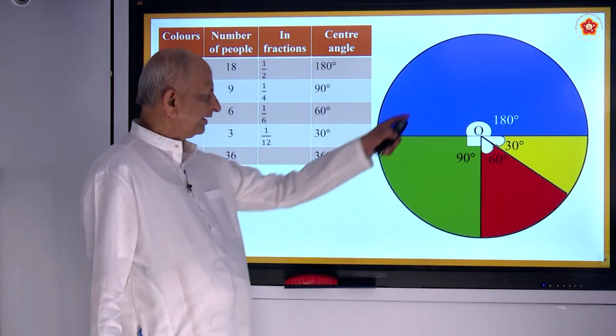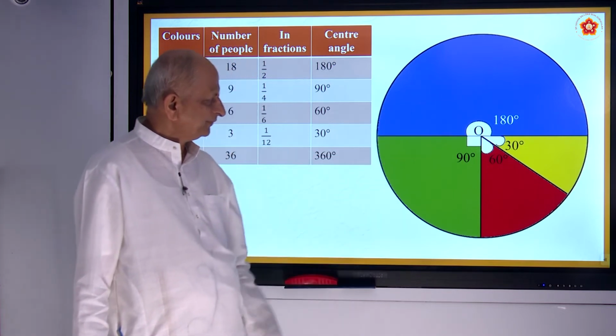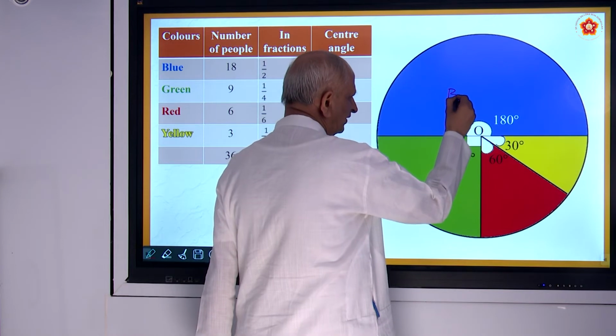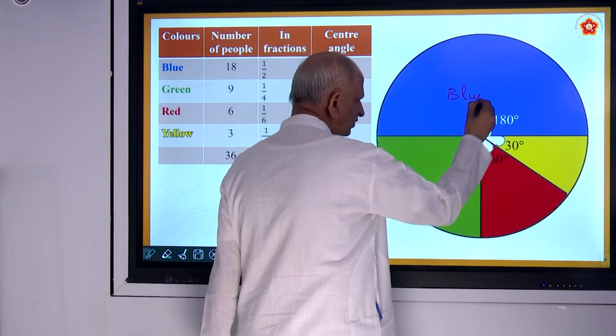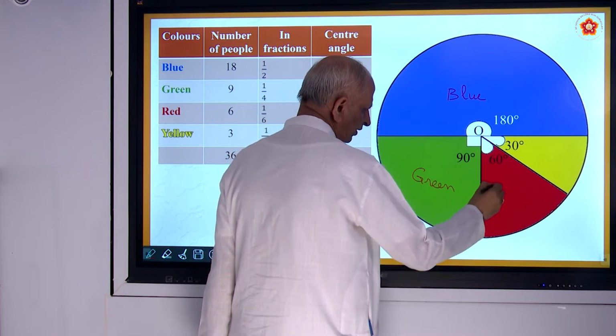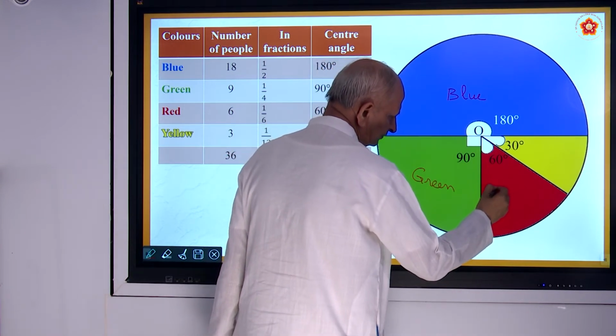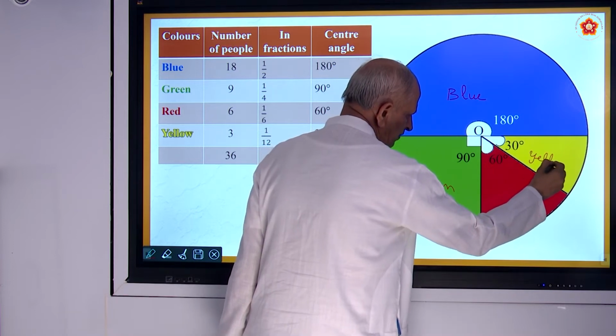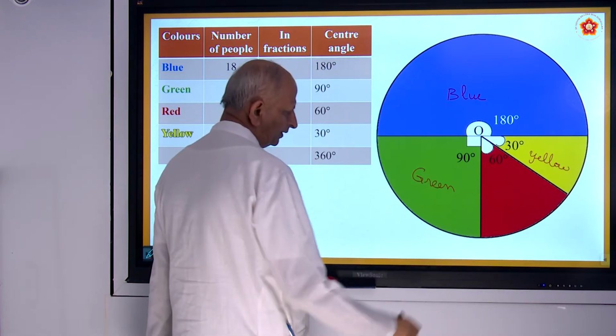Actually you must write here, but we have marked it already. So there is no need of writing. So even if I write, they can't see. This is called blue, this is called green, this is called red. Like this you must write. And this is yellow. And this is red.